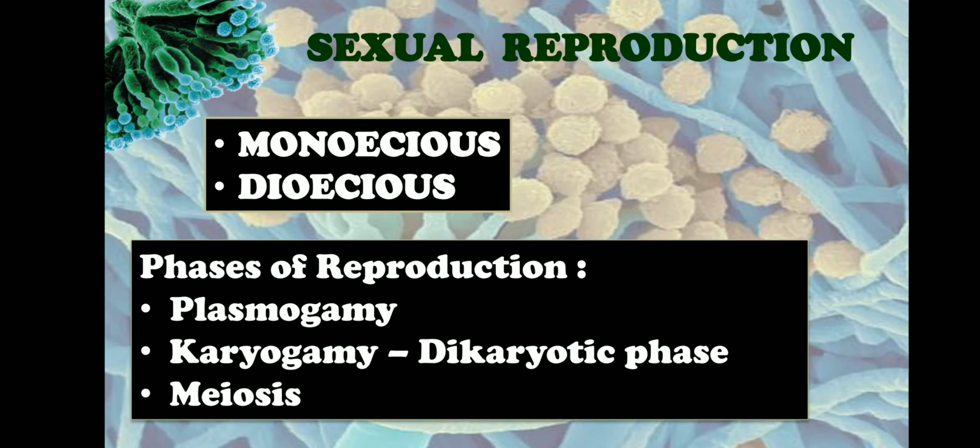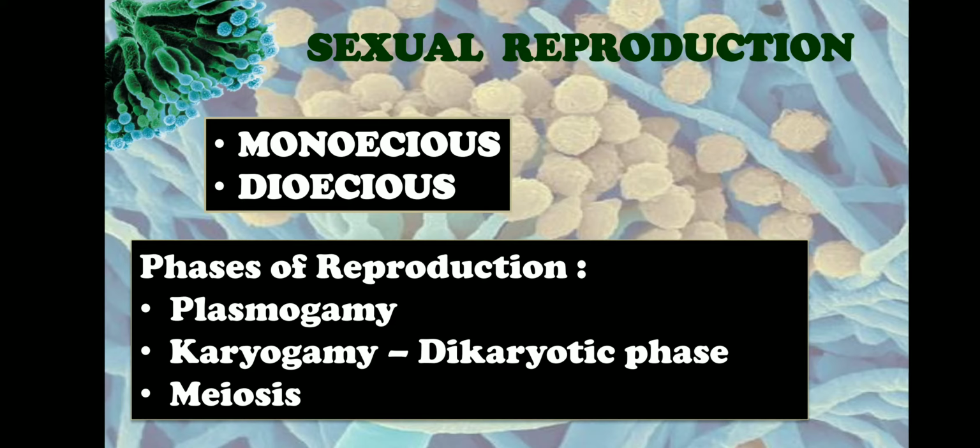Based on the sex organs that are present on the fungal thallus, there are two different types of species. One is called monoecious species and the other is called dioecious species. Monoecious species produce two sex organs, that is, male and female sex organs, on the same thallus. Therefore, it is called monoecious. Mono stands for one. So on one thallus, two different sex organs are produced, that is, male and female sex organs. Thus, they are also called homothallic fungi.